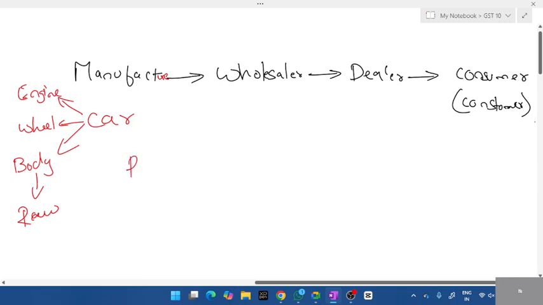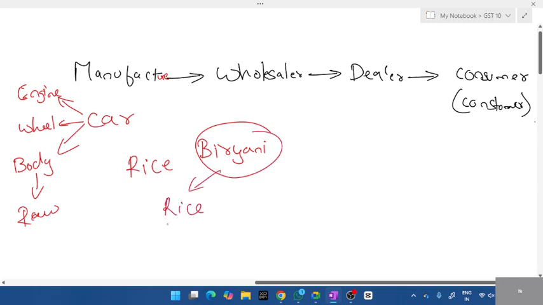For example, to make biryani, what is required, students? Tell me what are the products required. You need raw rice. What else? You need chicken or mutton, any meat, and vegetables and some water, right?